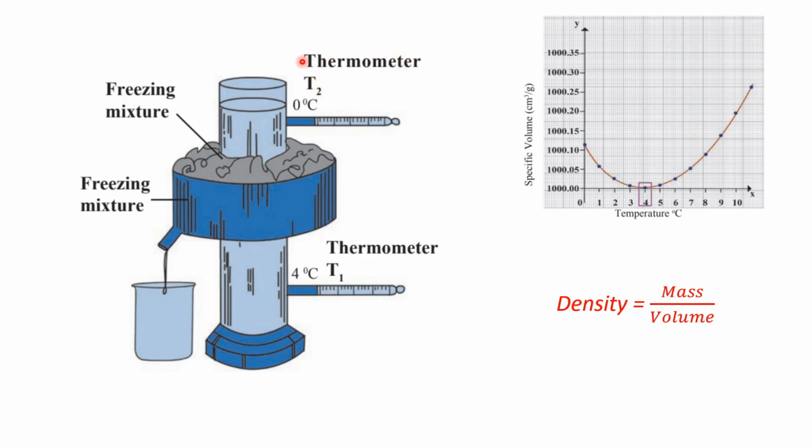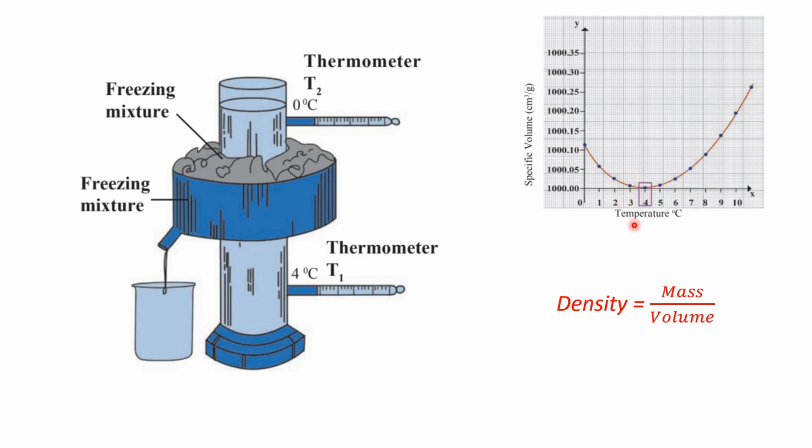The thermometers attached here to measure the temperature show that the water above the freezing mixture becomes 0 degrees first, and at that instant the water below the freezing mixture remains at 4 degrees Celsius only. Obviously, after some time, the whole water in this cylinder will become 0 degrees Celsius. But for that particular instant, the water here is at 0 degrees Celsius, and it achieves that temperature first as compared to the water below.